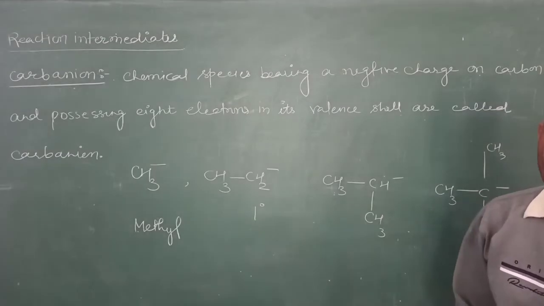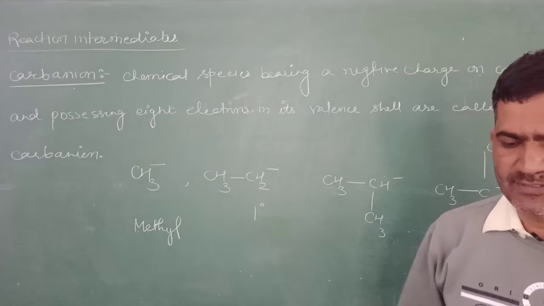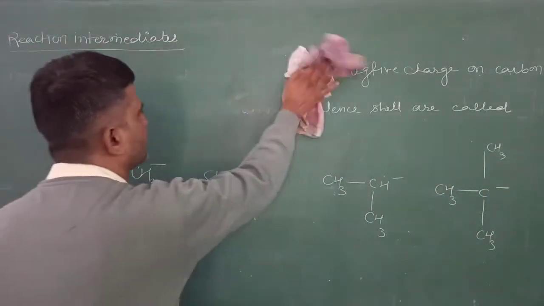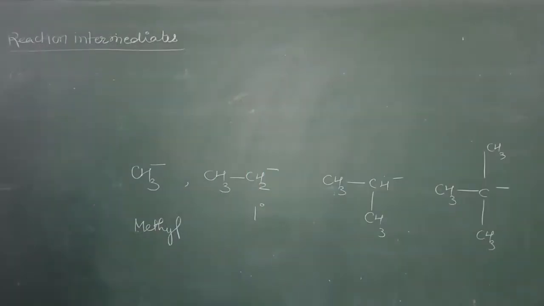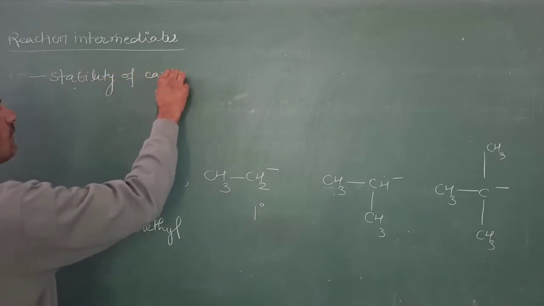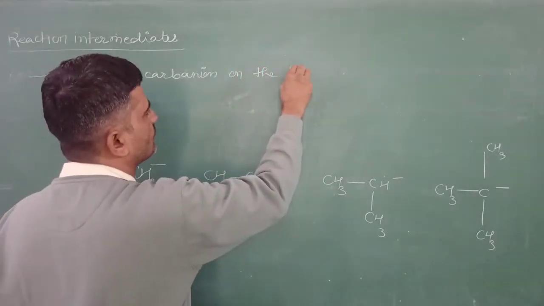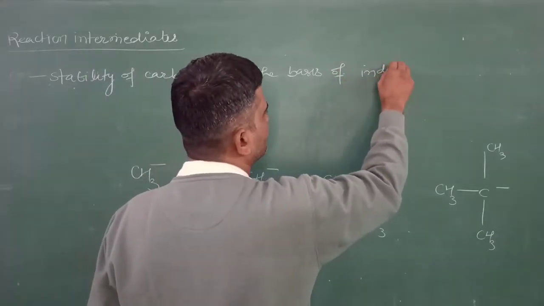The stability of carbanion we can explain first on the basis of inductive effect. On the basis of inductive effect, the methyl group shows plus I inductive effect.